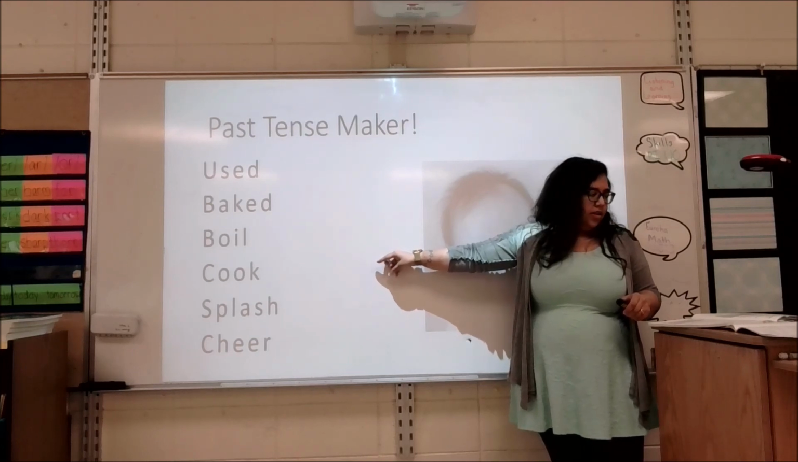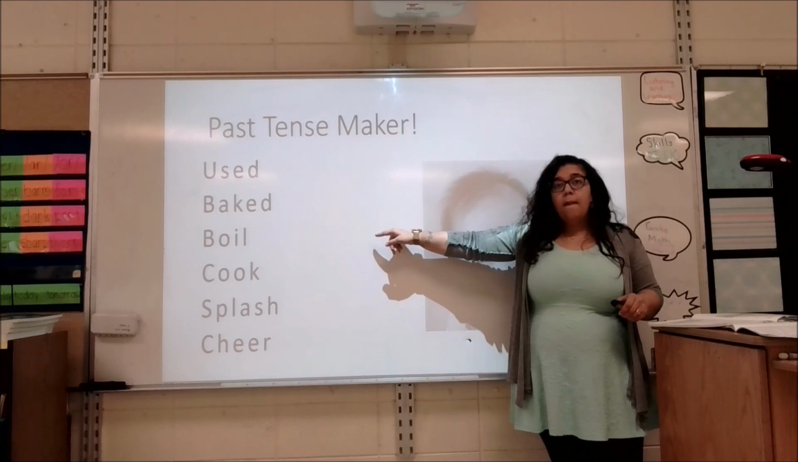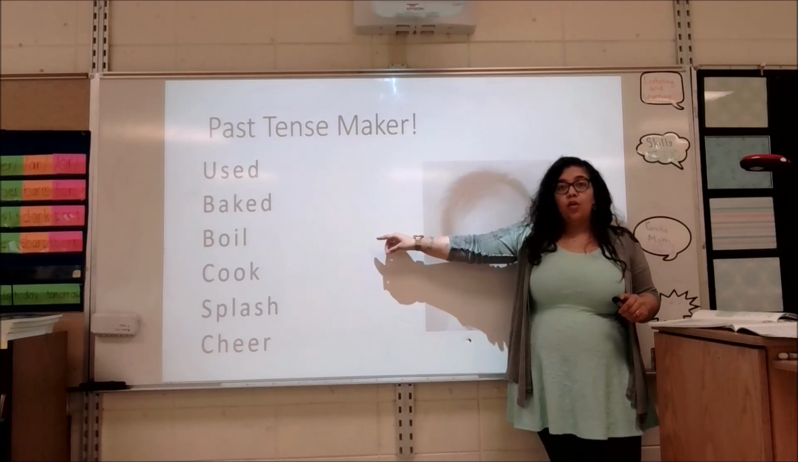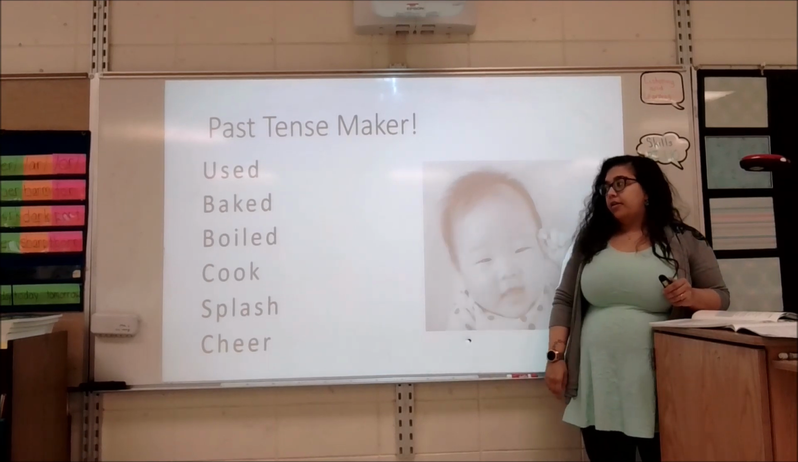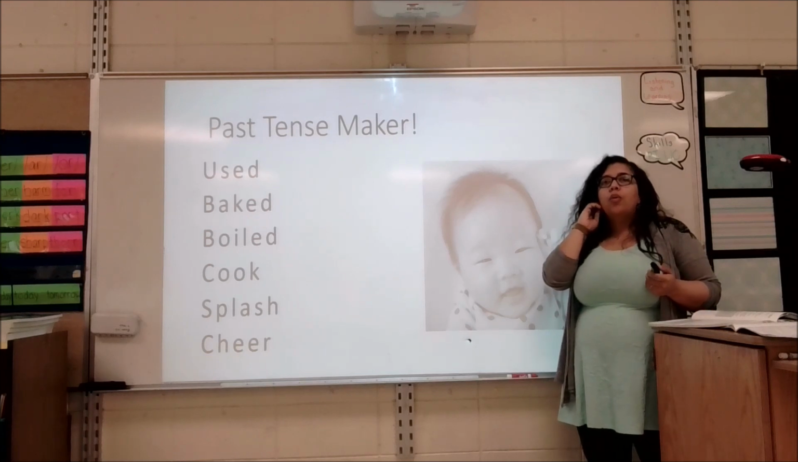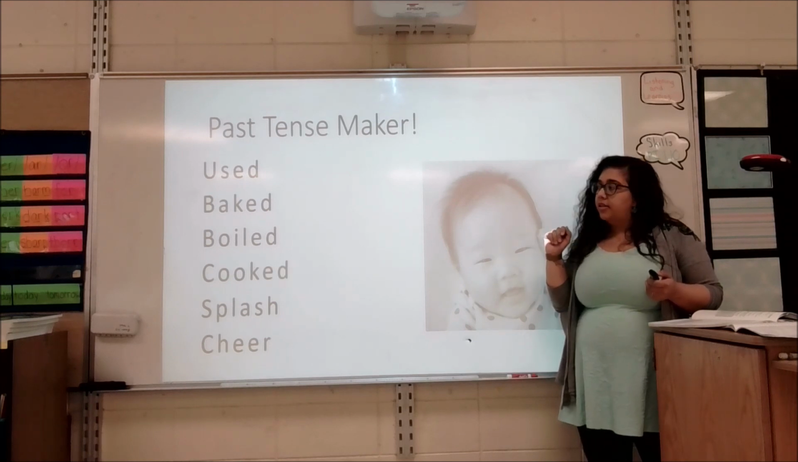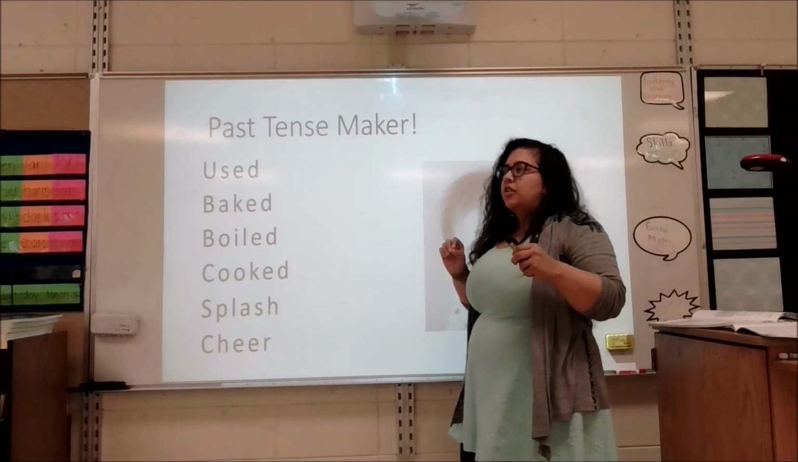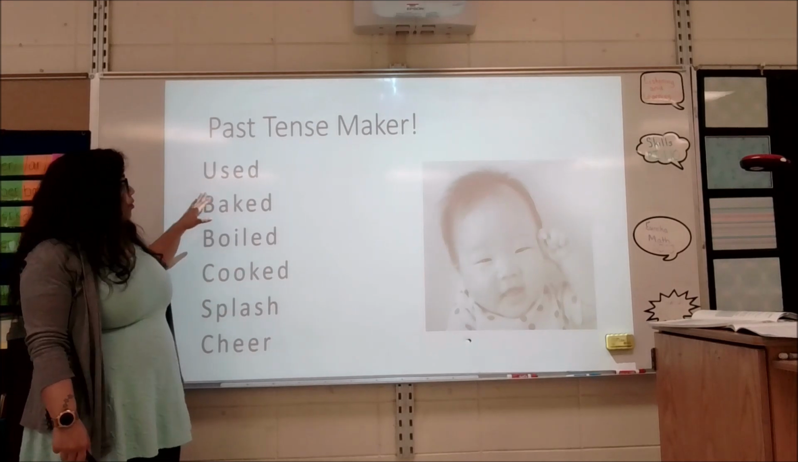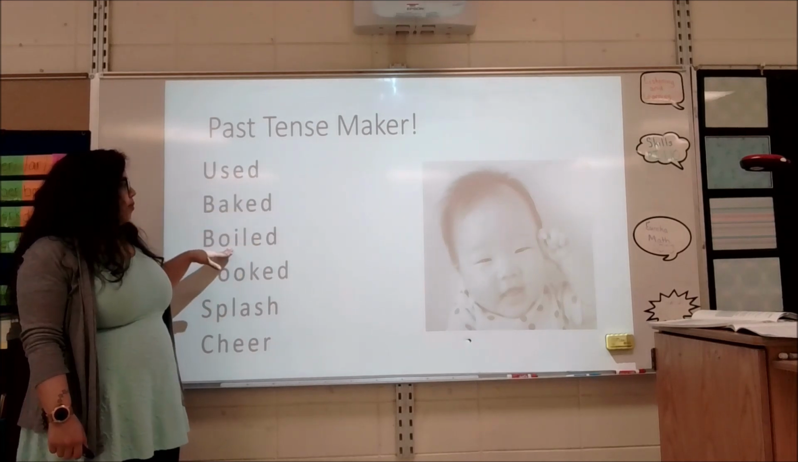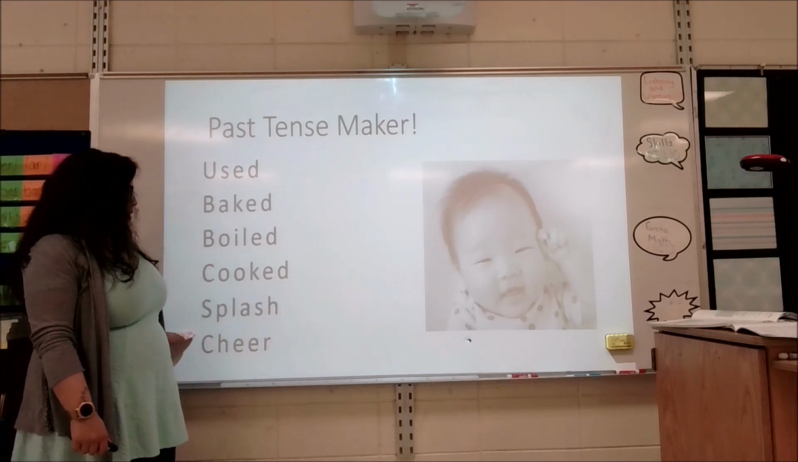I had to stop and think about how I was going to word that. I don't want to mess you up. So here we go. Today I am boiling water. Yesterday I boiled water. Okay? All right. I want to cook dinner. Well, yesterday I cooked dinner. See how you switch the sentence a little bit when you're talking about things that are happening or will happen versus already happened? So use, used, bake, baked, boil, boiled, cook, cooked.